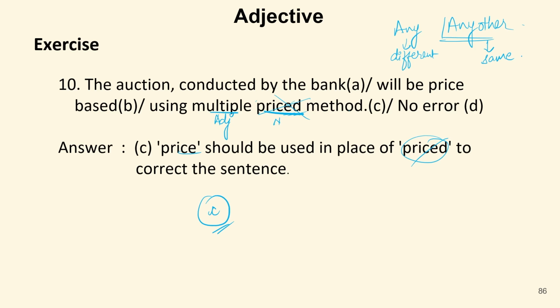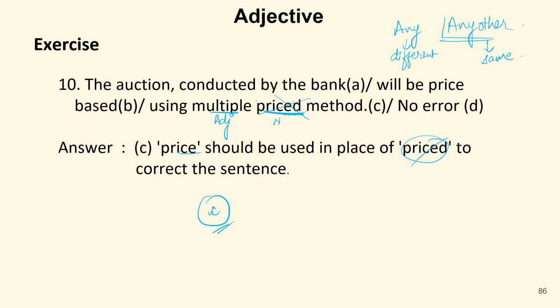is more intelligent than any other poet. We are comparing both the poets, or a poet with all the other poets.